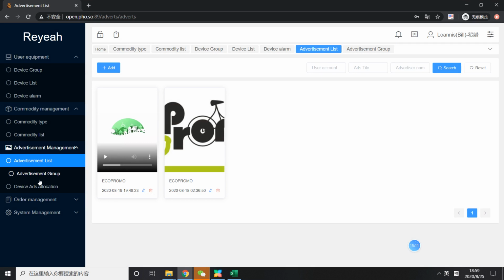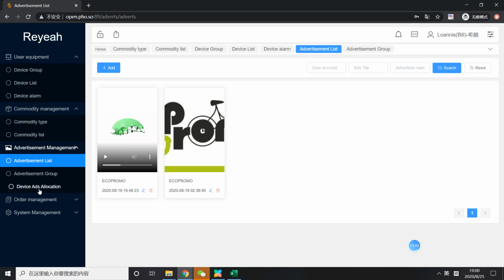Yeah. And then after you finish the setting, you need to know, for example, you have 3 or 5, even maybe 100 machines, which machine this advertising will match to.